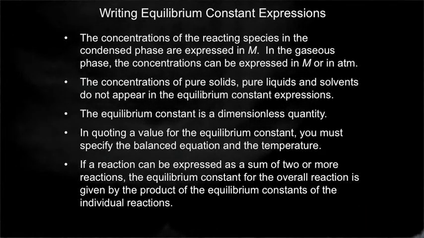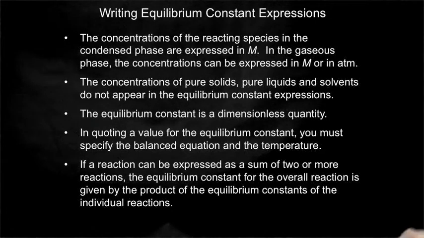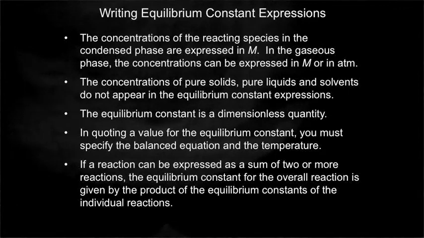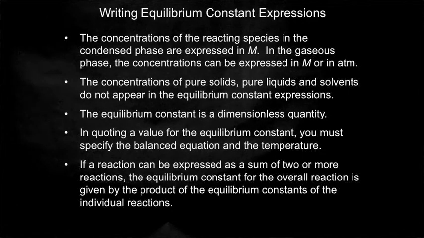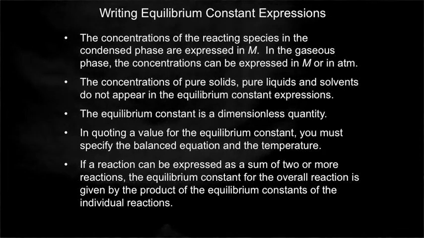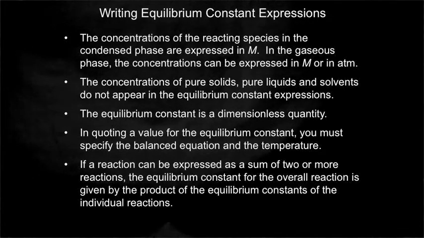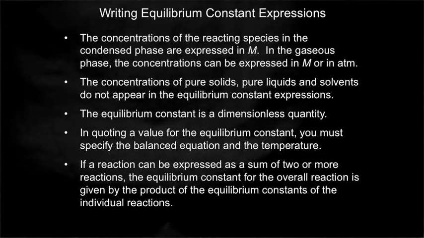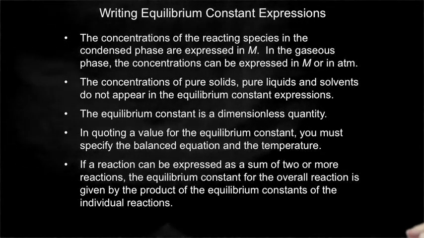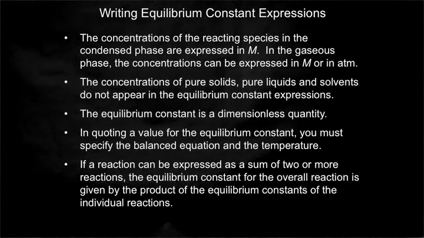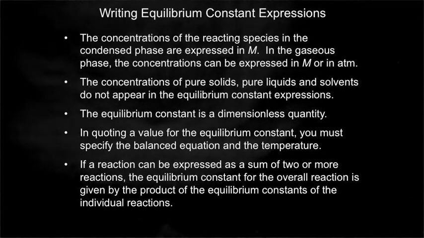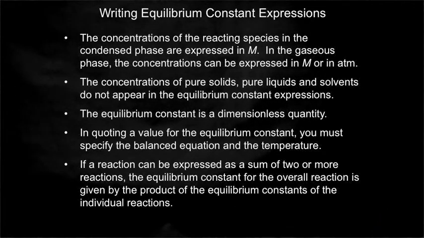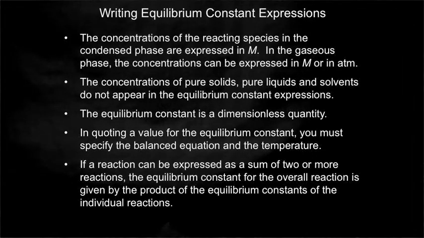By convention, all these equilibrium constants are dimensionless. So we're not going to worry about the units on these equilibrium constants. All of these reactions have to occur at a specific temperature. So if we change the temperature, we will change the equilibrium position. When we talk about an equilibrium, we're talking about the equilibrium for a specific reaction at a specific temperature. If you change the reaction or reactants or change the temperature, our equilibrium expression value is going to change.